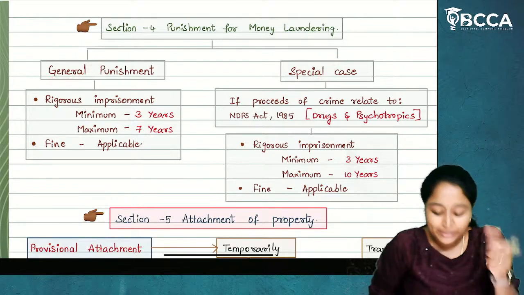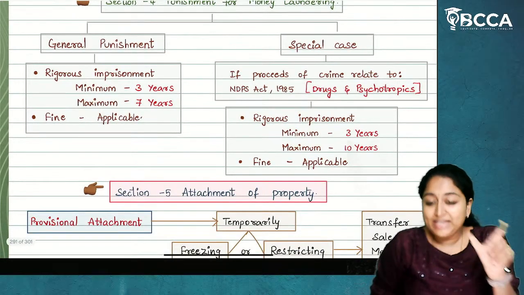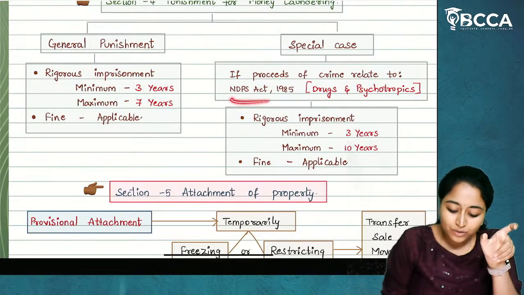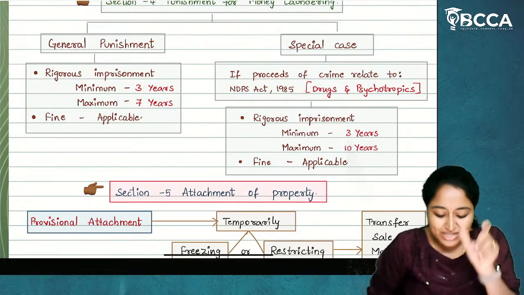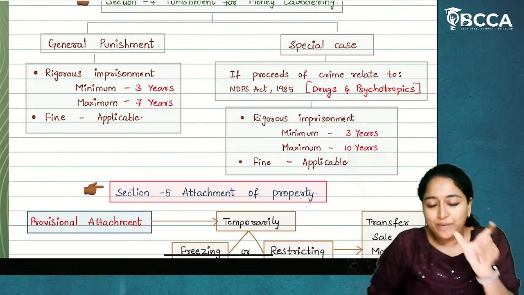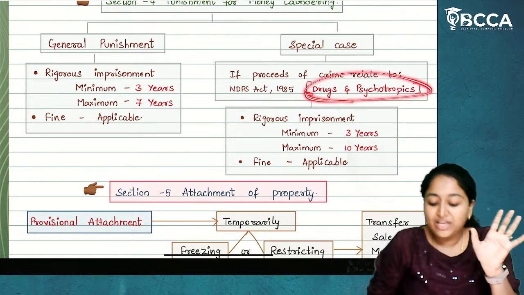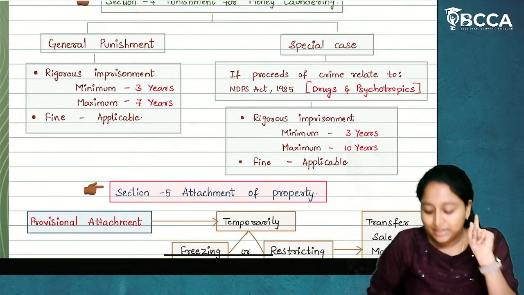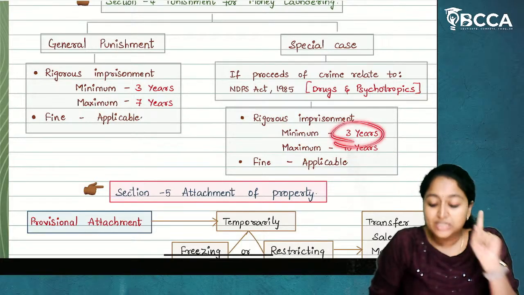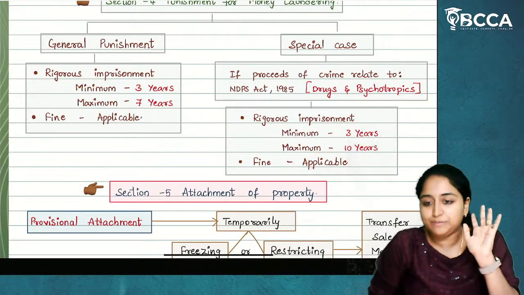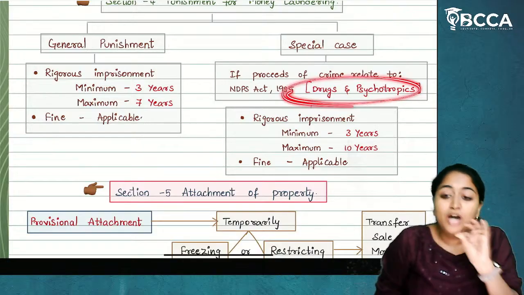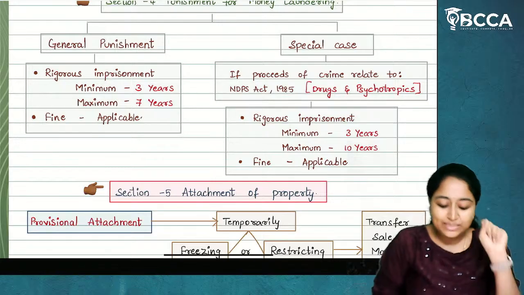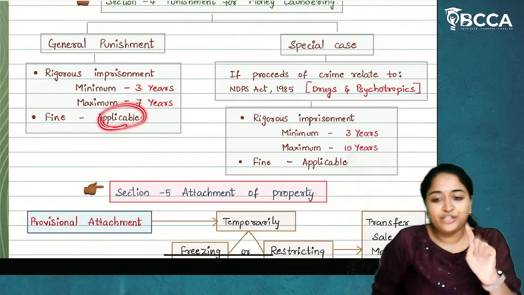Now, how will you identify it? If there is a sentence in the question which talks about the NDPS Act, which is the Narcotic Drugs and Psychotropic Substances Act, or if they are using the words drugs and psychotropics, then you will write it as maximum 10 years, minimum 3 years, and fine if it is applicable. If it is not being used, then the minimum imprisonment will be 3 years, maximum will be 7 years, fine if it is applicable.